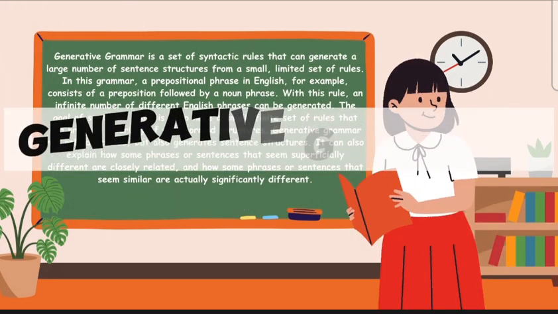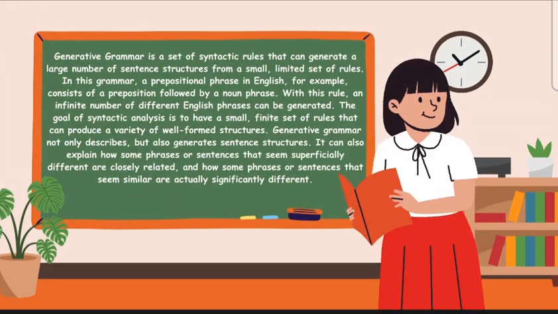Generative grammar is a set of syntactic rules that can generate a large number of sentence structures from a small, limited set of rules. In this grammar, a prepositional phrase in English, for example, consists of a preposition followed by a noun phrase. With this rule, an infinite number of different English phrases can be generated. The goal of syntactic analysis is to have a small, finite set of rules that can produce a variety of well-formed structures. Generative grammar not only describes but also generates sentence structures.